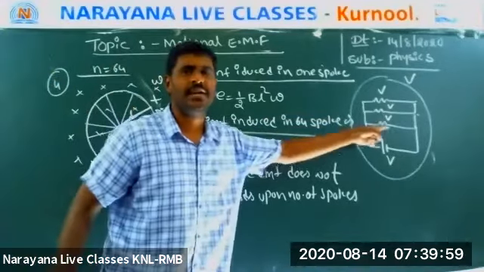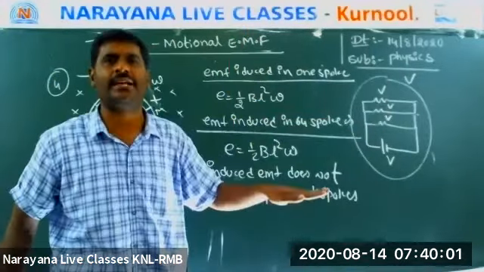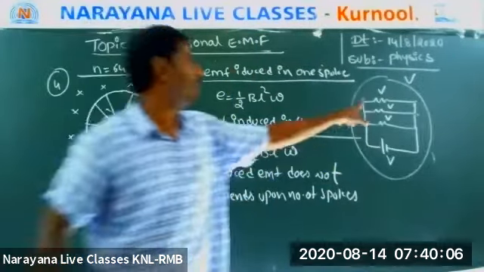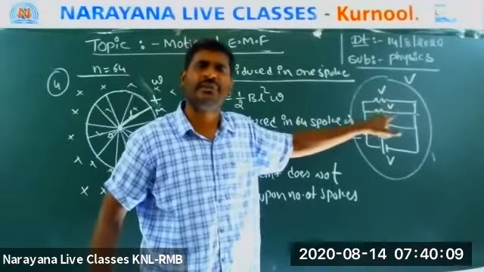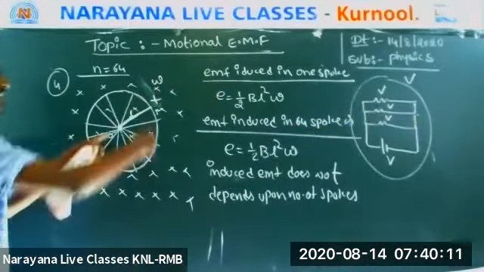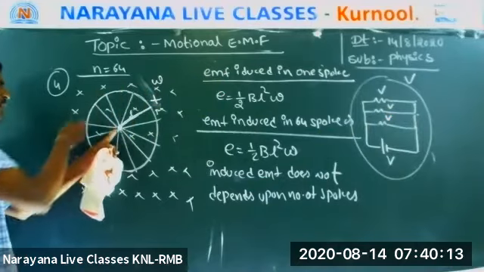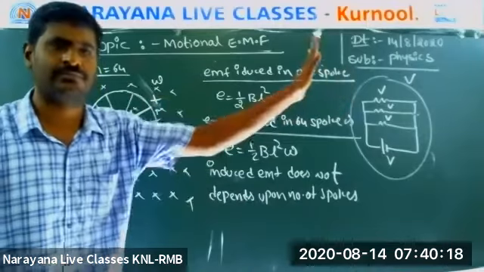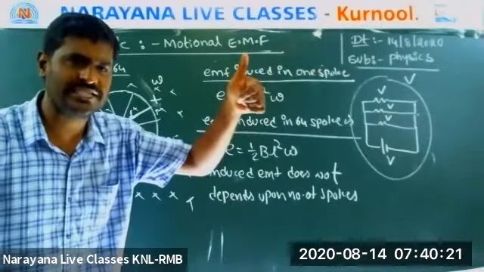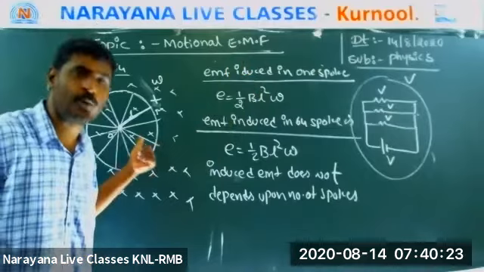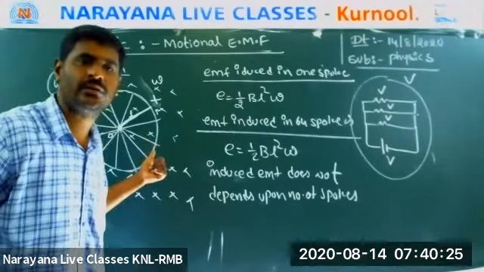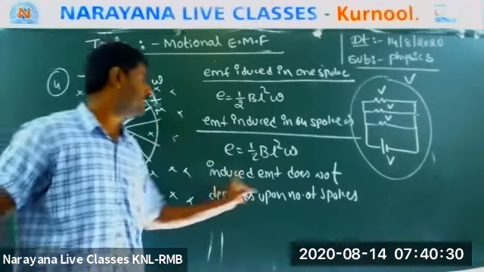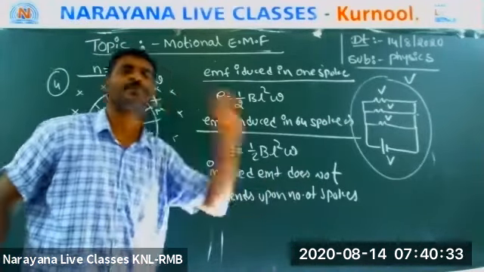Here what I said: if all conductors are connected in parallel, what is the total? V. What is the V? Potential across one resistor, and potential across another resistor, same. In every spoke, EMF will be produced, but the EMF is the same. Do you understand my concept? What is the reason? Spokes are connected in parallel. That is why induced EMF does not depend upon the number of spokes.